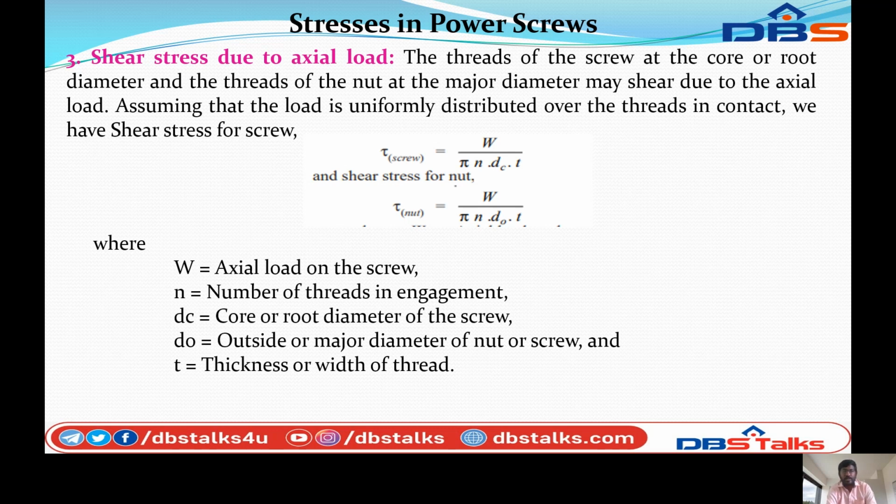Assuming that the load is uniformly distributed over the threads in contact, we have the shear stress for the screw, tau screw, equal to W by pi n dc into t, and the shear stress for the nut, tau nut, equal to W by pi n d naught into t, where W is the axial load on the screw, n is the number of threads in engagement, dc is the core or root diameter of the screw, d naught is the outside or major diameter of the nut or screw, and t is the thickness or width of the thread.